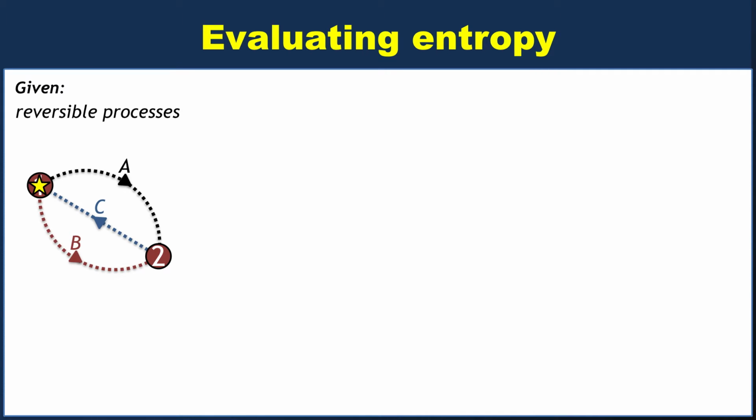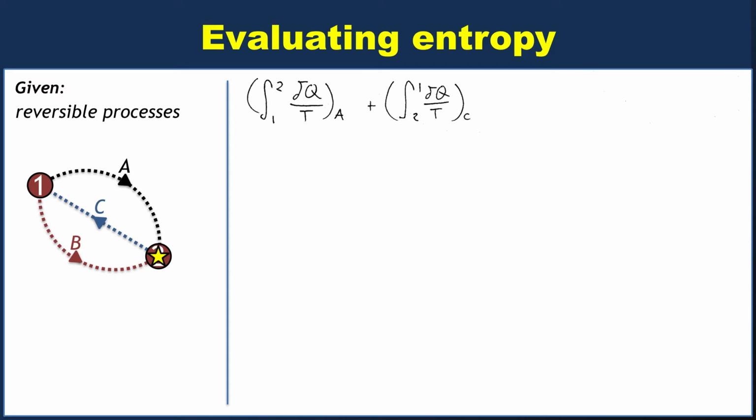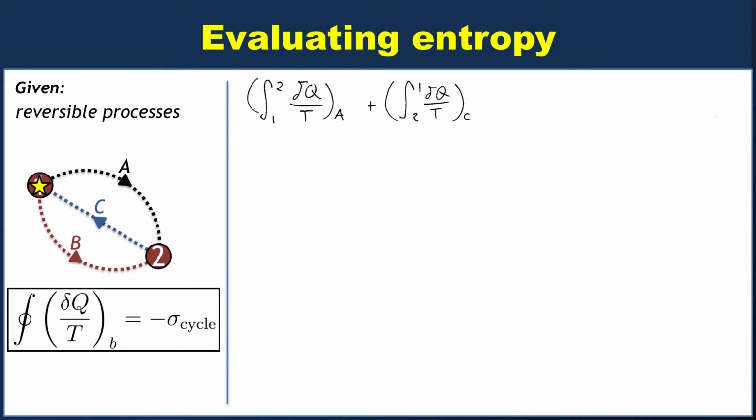Well, we don't know a whole lot about entropy yet, so one thing we can write is that going along process A, the integral from 1 to 2 of delta Q over T for process A represents this part of the trip. And if we add that to the integral from state 2 to state 1 now of delta Q over T for process C, then remember, we've just executed a cycle, and we learned a few lectures ago that the integral of delta Q over T across all boundaries and all times in a cycle is minus sigma cycle.